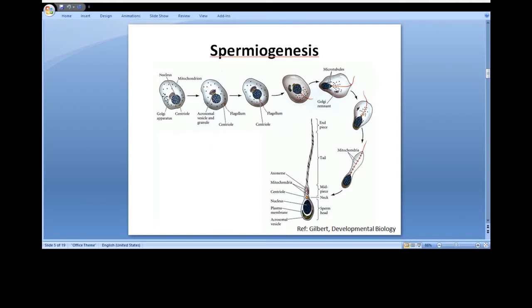The mitochondria, which are visible here as small dots, come and collect around the flagellum near the base of the haploid nucleus and become incorporated into the mid-piece of the mature flagellum of the sperm. The excess cytoplasm is jettisoned, that means removed, and the nucleus condenses a lot. The size of mature sperm in this figure has been enlarged relative to other stages.